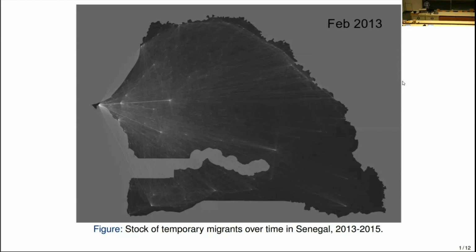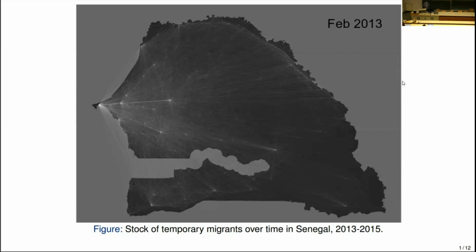So it's by exploiting the fact that people use their phone quite frequently that we can measure their movements across space and over time, and hopefully gain new insights into these types of mobility that are largely understudied given the lack of data on these types of movements. So a large fraction of the literature on migration focuses on permanent movements, on these kind of long-term movements, but here we're interested in temporary movements of at least 20 days.